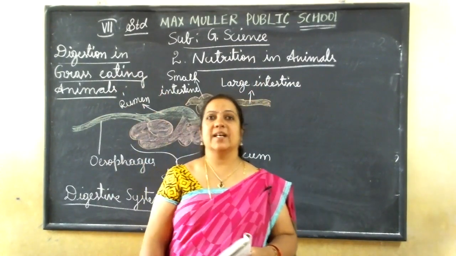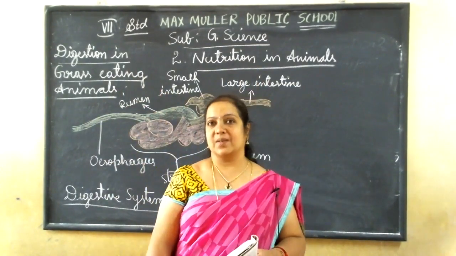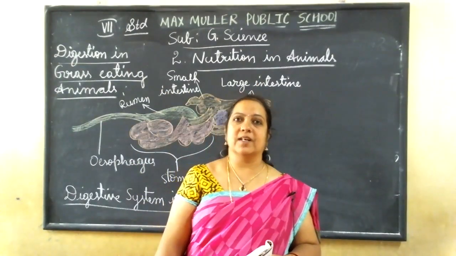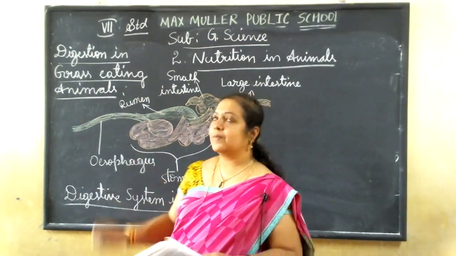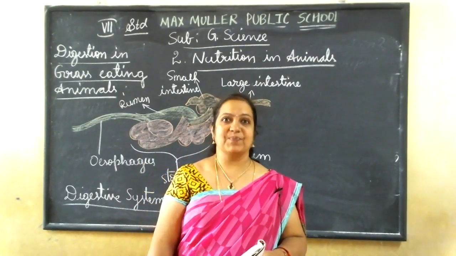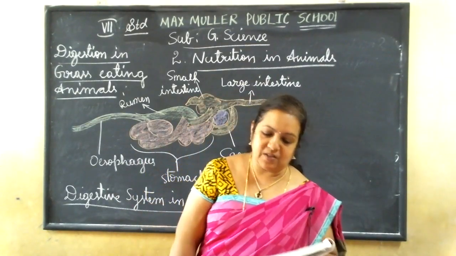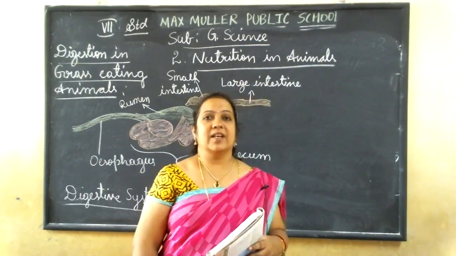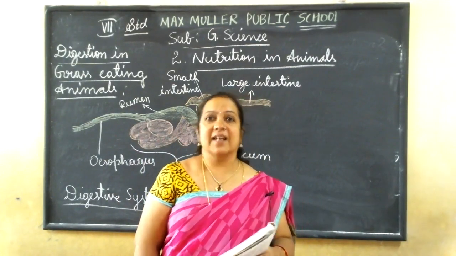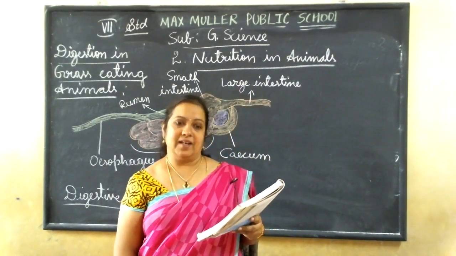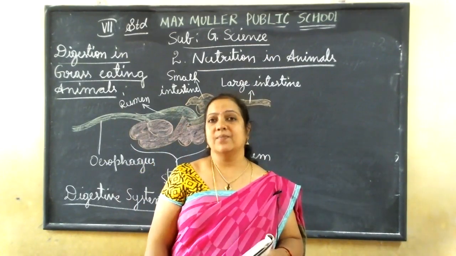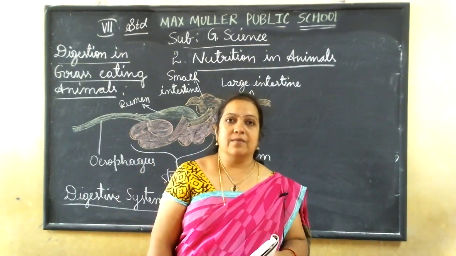Those who eat the grass, we call them herbivorous animals. They are also called by another name. Before that, herbivorous animals eat the herbs, that means mainly grass. Like cows, buffaloes, deer, giraffe, elephant, and rabbit, they all eat only grass or plants.